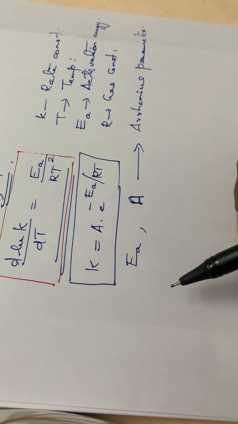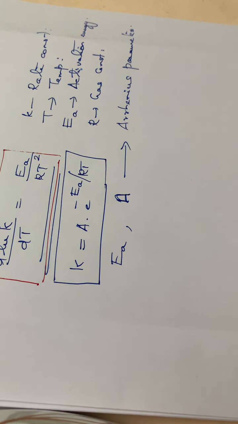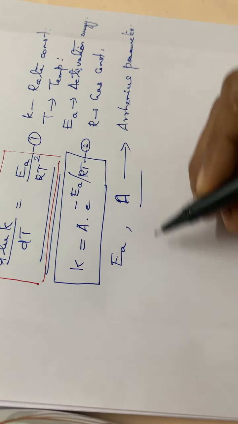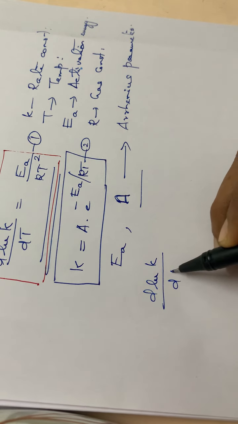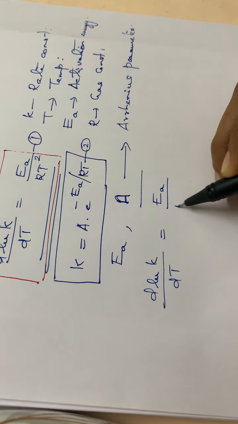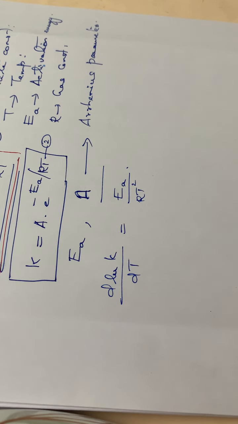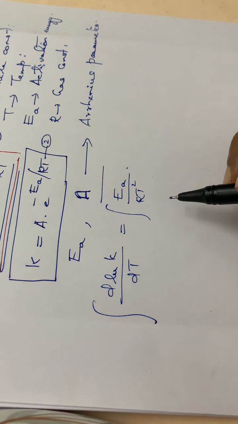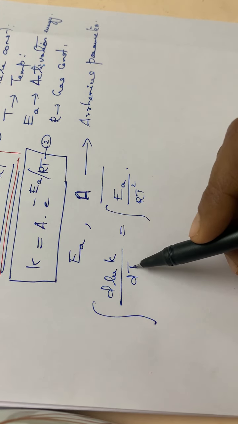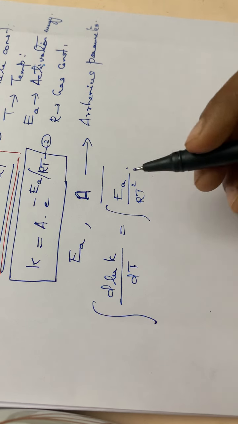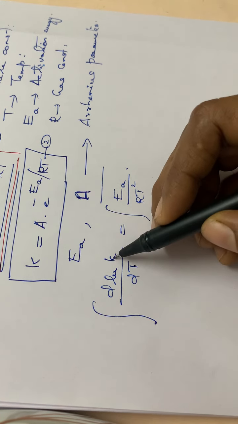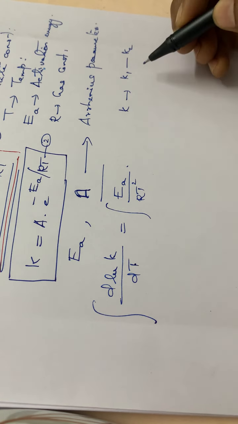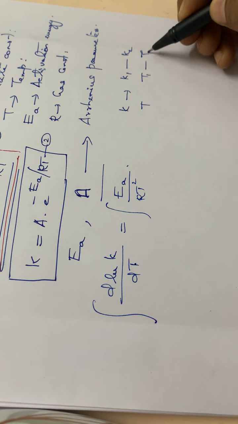Then see, consider the first equation. This is the second equation. So consider the first equation, d ln K by dT is equal to Ea divided by RT square. Then on integrating this equation, what happens? On integrating, we put limits for this integration: K is integrated between the limits K1 and K2, and T between the limits T1 and T2.